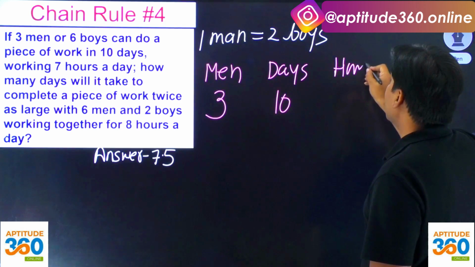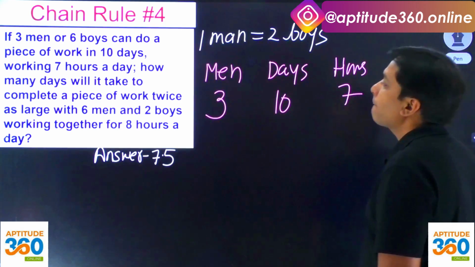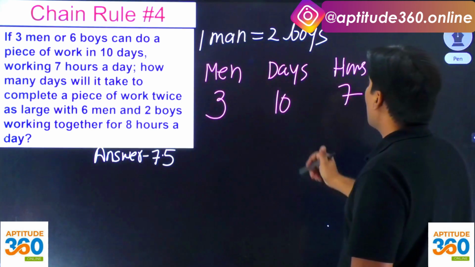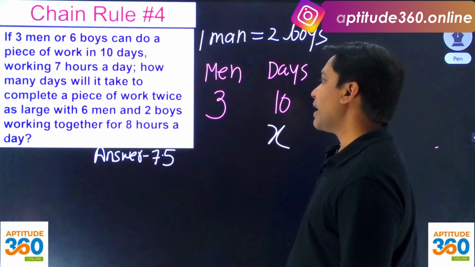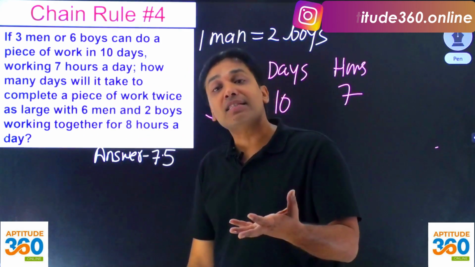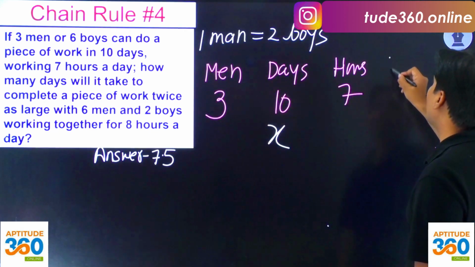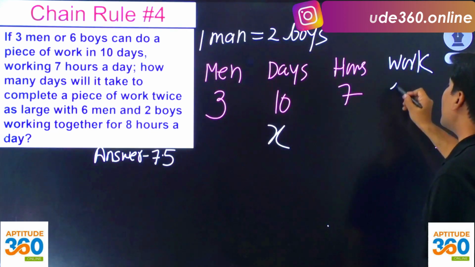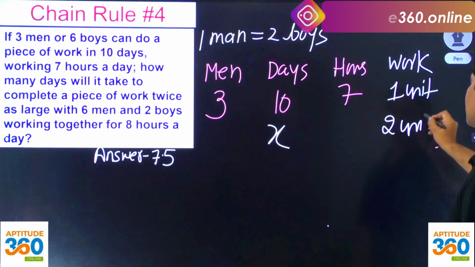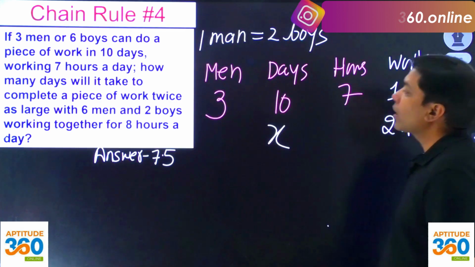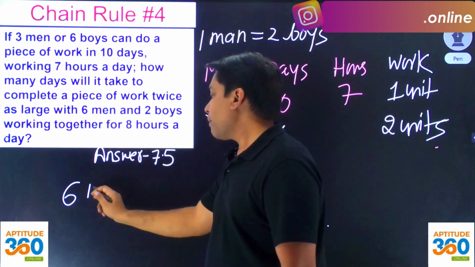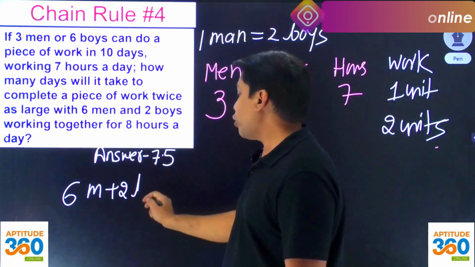And each day they are working for 7 hours. How many days? Let us assume that this is X. How many days will it take to complete a piece of work twice as large? You learned in the previous video how to manage work. Take this as 1 unit, what difference does it make, and take this as 2 units. Twice as large with 6 men and 2 boys. So 6 men and 2 boys.